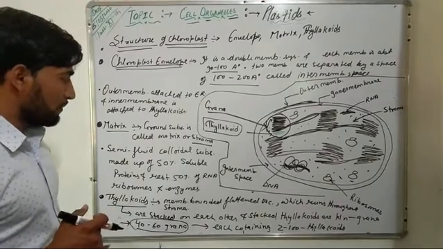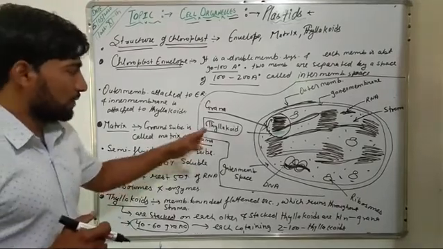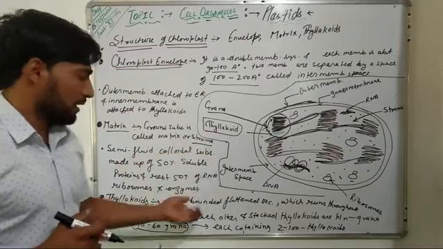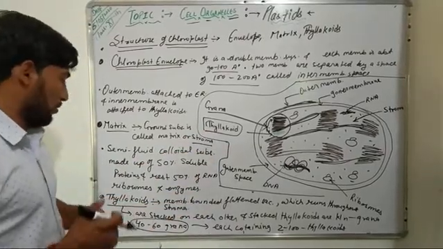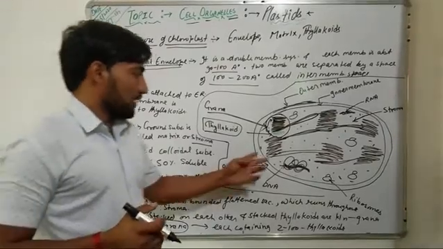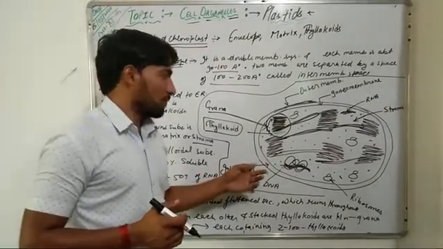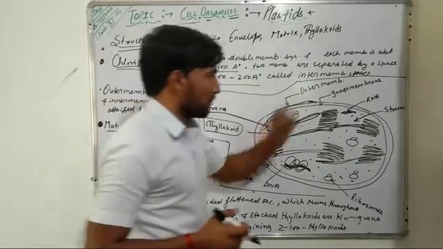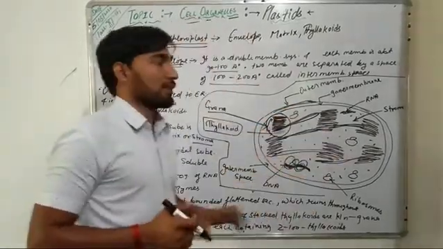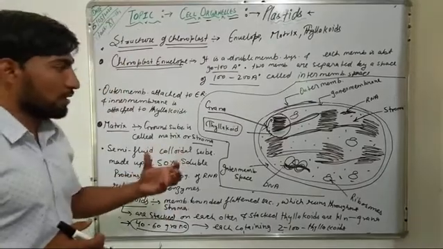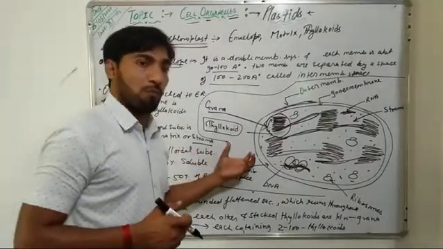Further, these thylakoids are the flattened sac-like structures which are present in stacked form on one another, and the space between two membranes of chloroplast is known as the intermembrane space, and the matrix that is present inside the chloroplast is known as the stroma of a chloroplast.